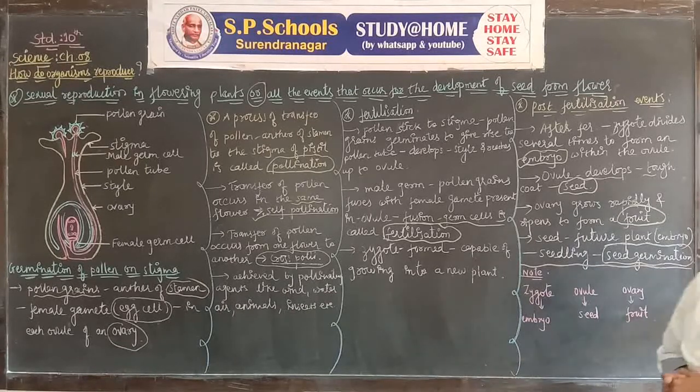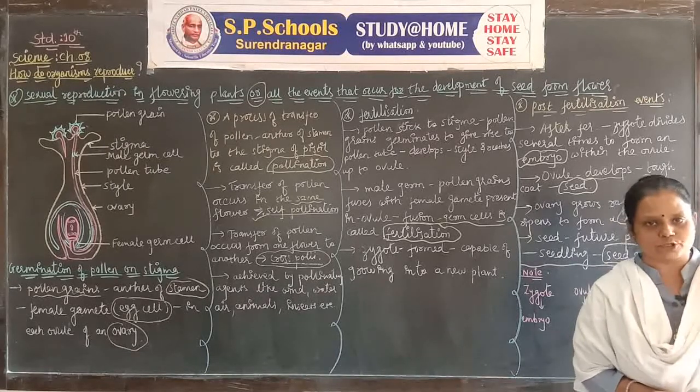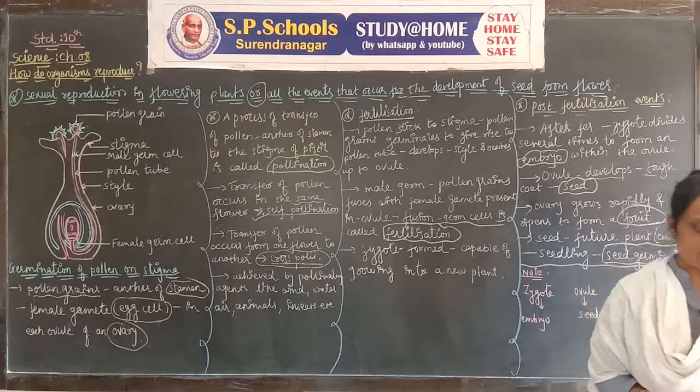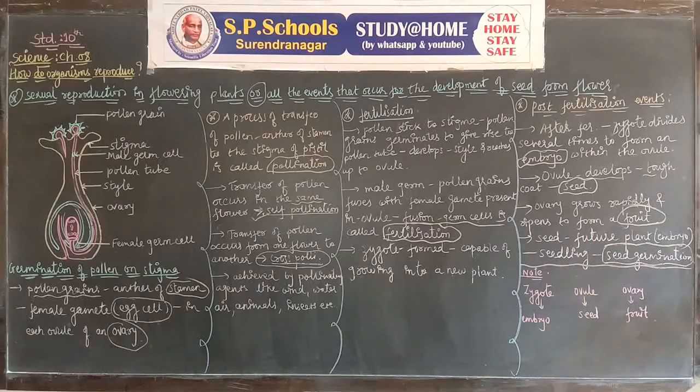In the case of the development of the embryo and future parts, we have to take activity number 8.7. You can take the textbook.